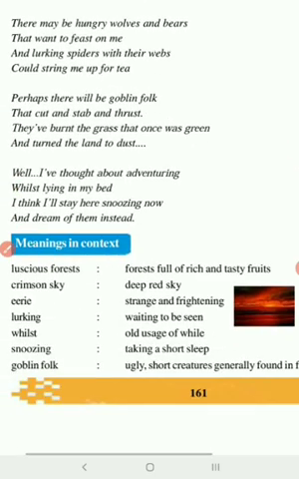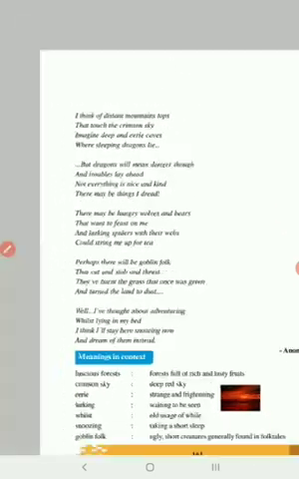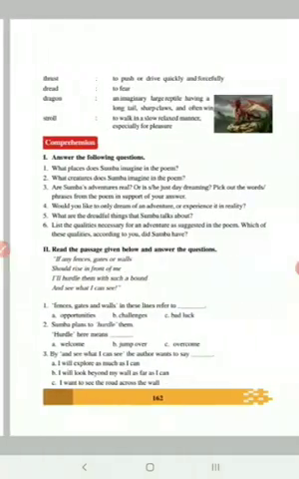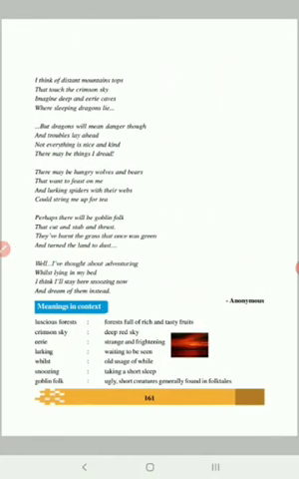Right. So with that we complete this lesson, the small poem, Sumba's Adventure. You are supposed to study all the meanings in context. All the lessons are part of your practical examination. They contain 10 marks out of 20. So better study all the meanings in context and all the lessons we have finished up to now.